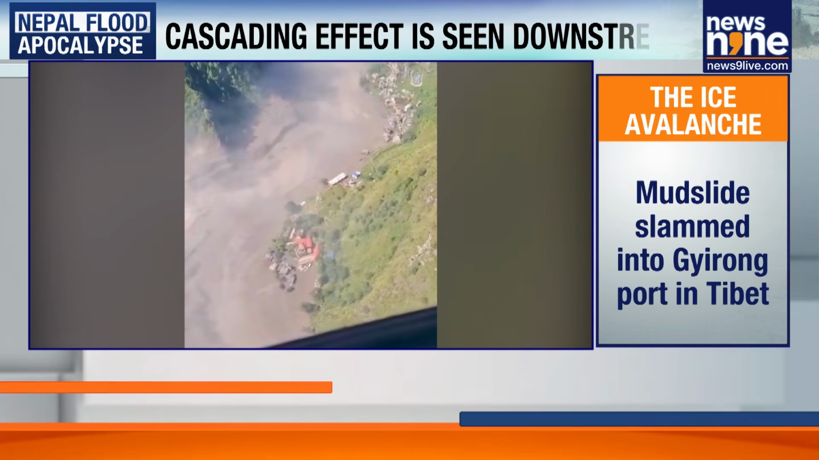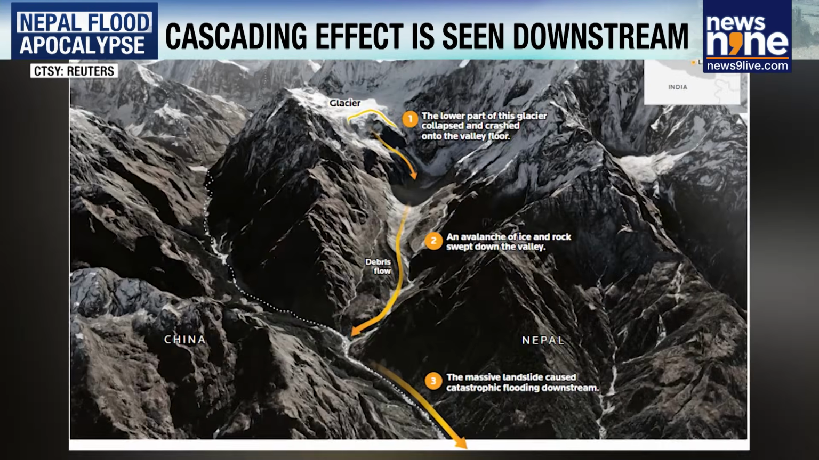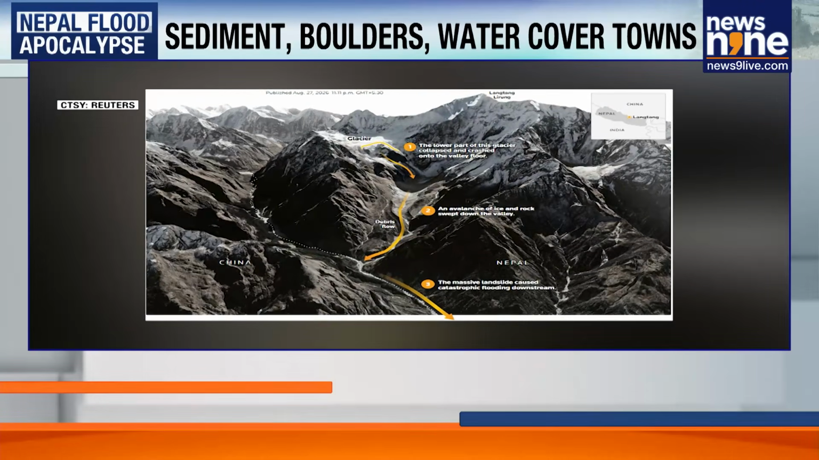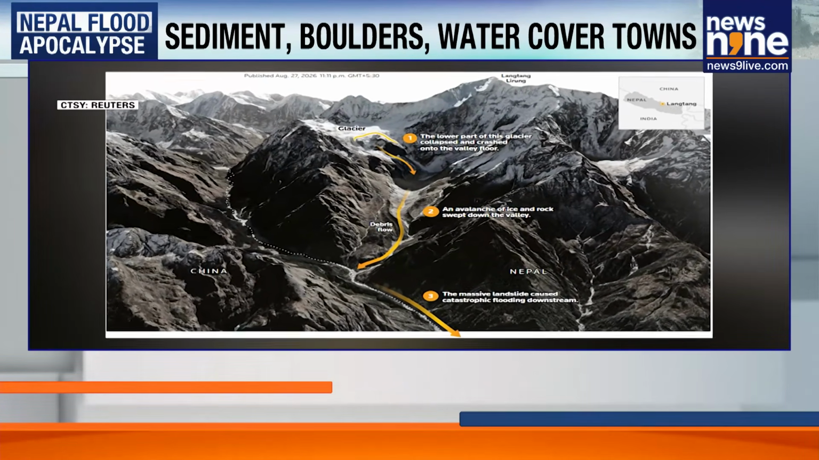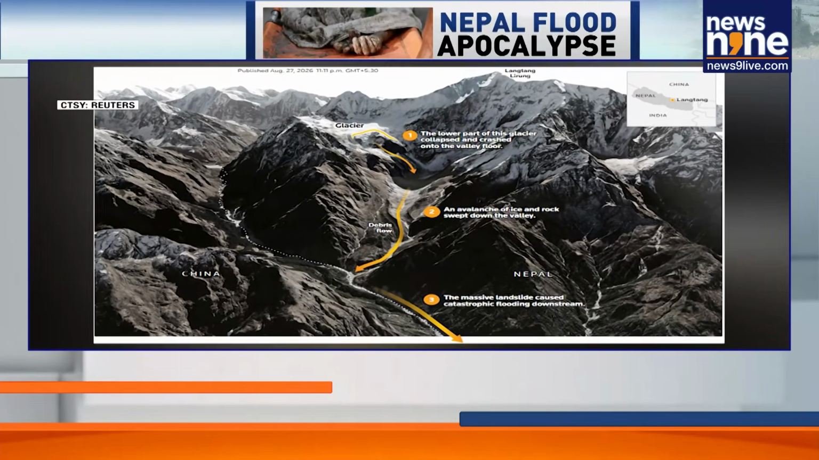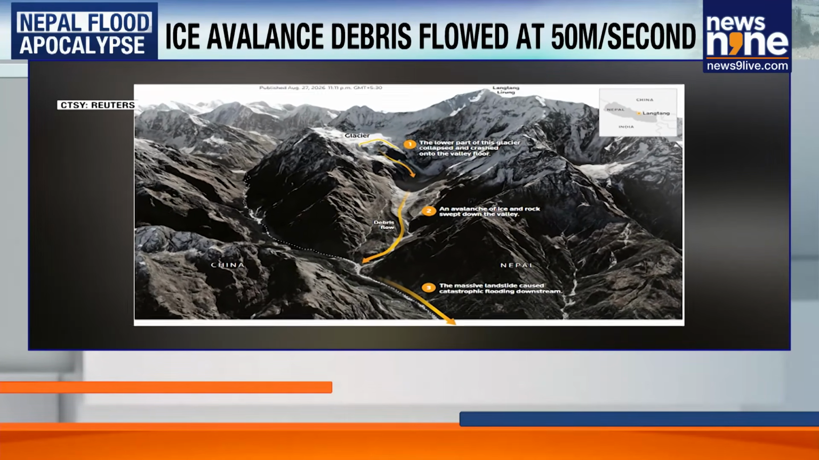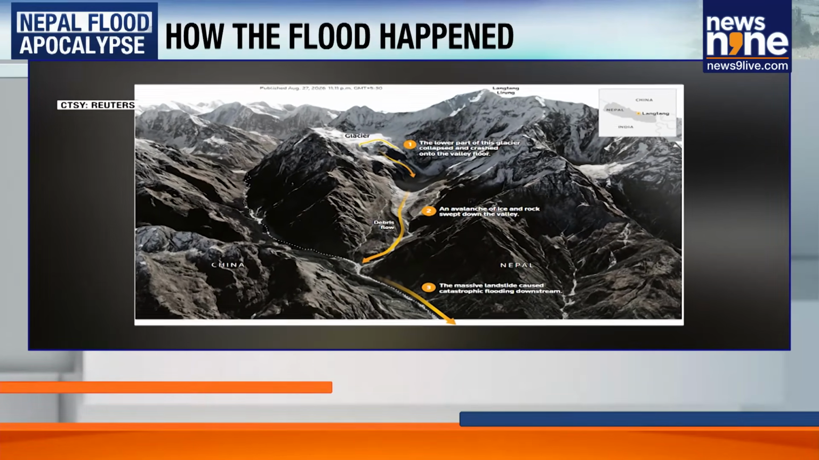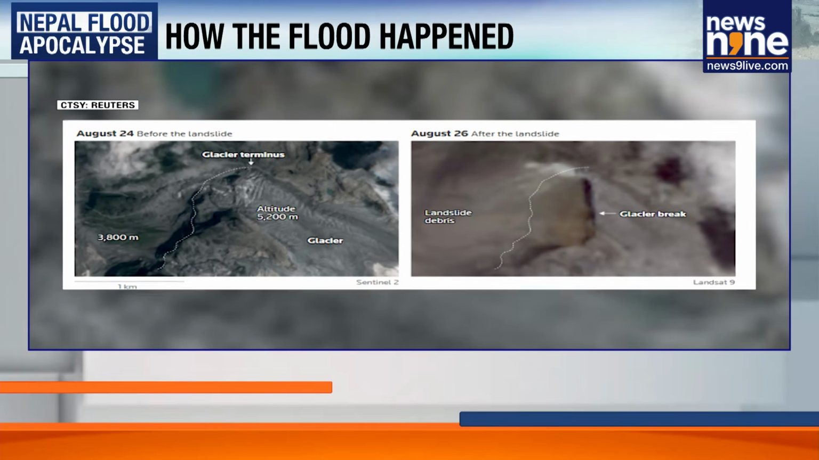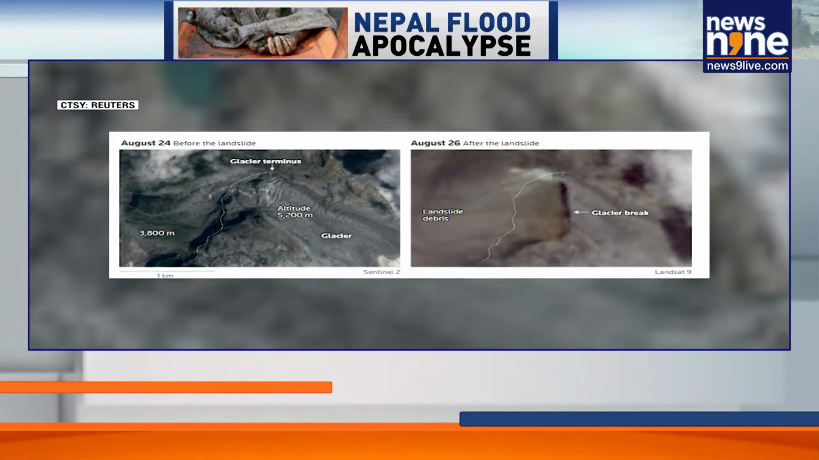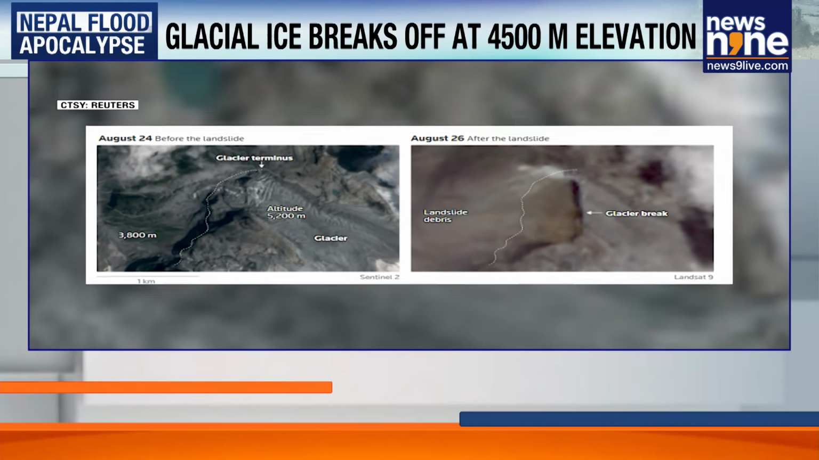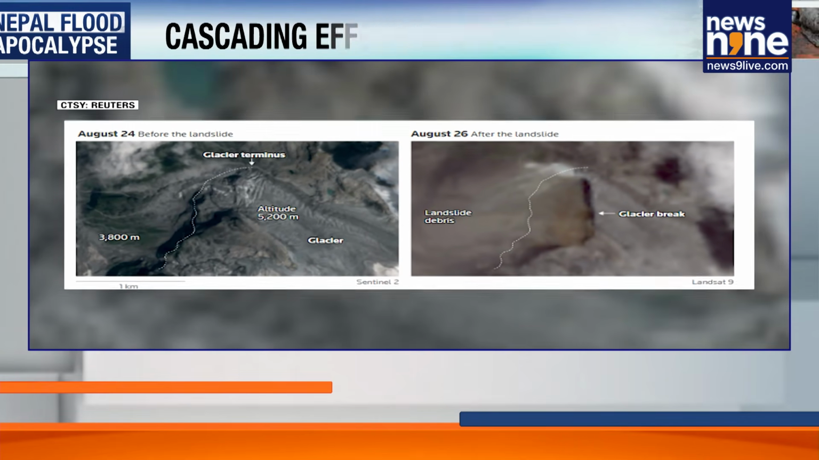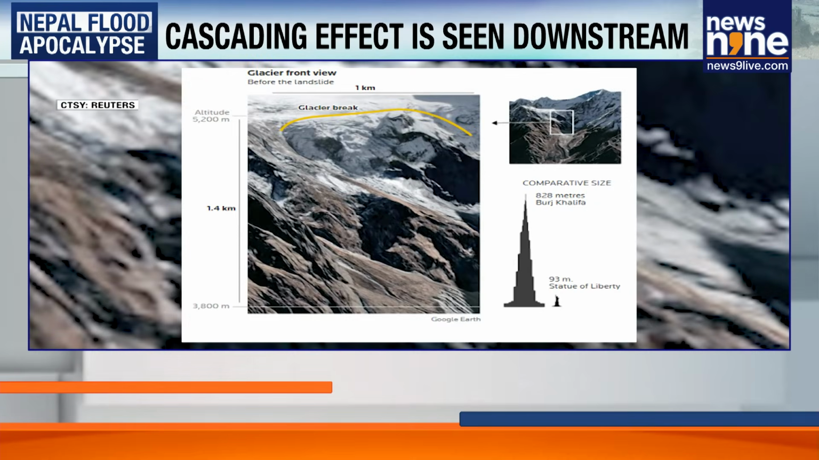An avalanche of ice and rock swept down the Lhende Khola river, which runs along the mountainous Nepal-Tibet border. The mudslide slammed into Gyirong Port in Tibet and into Nepal, creating high-speed flash floods that washed away entire roads and power projects and inundated villages. Chinese government geologists say that the ice avalanche debris flow that caused the mudslide traveled at about 50 meters per second, leaving people little time to react, and extended for more than 20 kilometers.